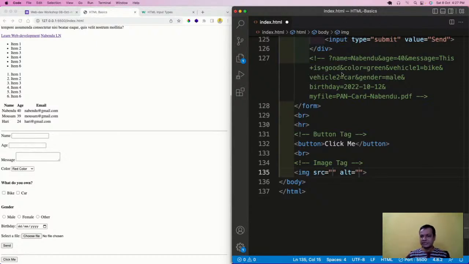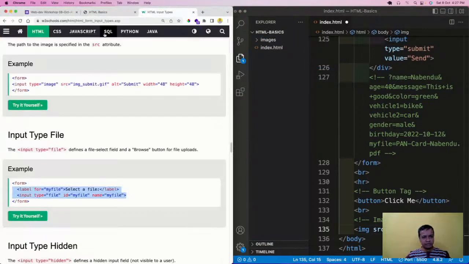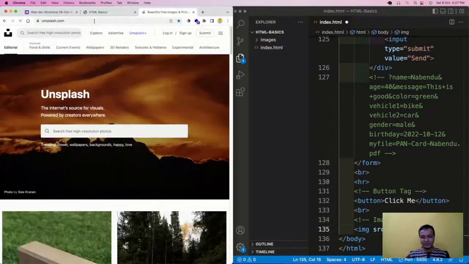What is the SRC? SRC is the main way to give an image, and most people work like this only. They download an image and put it in the project, and then just show it. So I will come here, and generally you should create a folder, so I'll create an images folder. But where should I download the image? I should always download from unsplash.com, because Google images are not royalty free, and on our YouTube channel we cannot show those images. Royalty free images, you can use any of them.